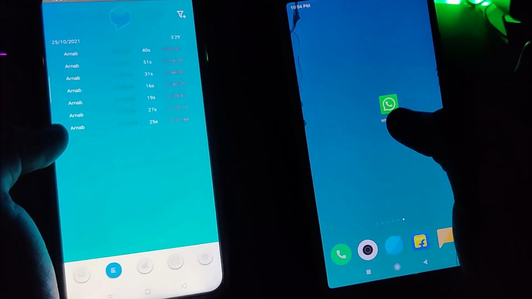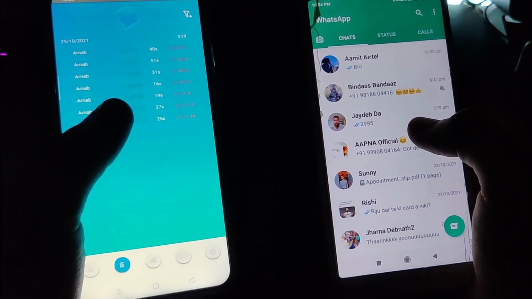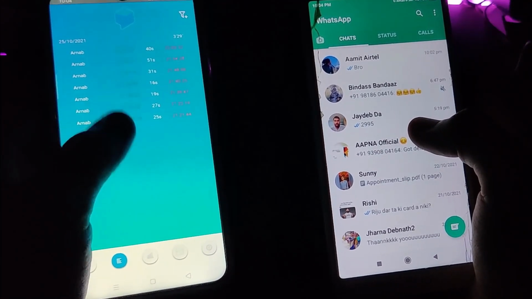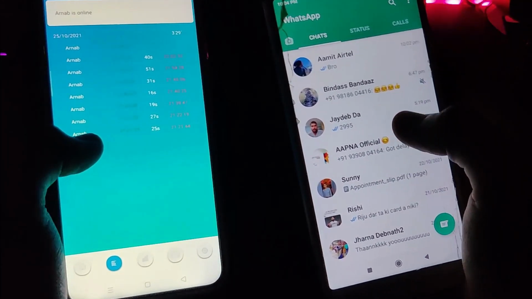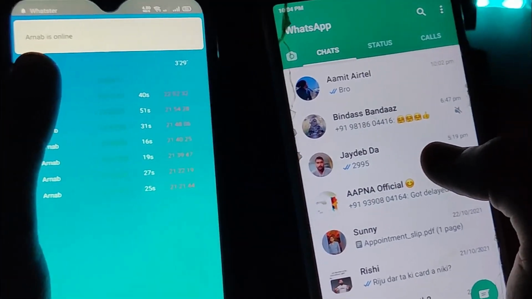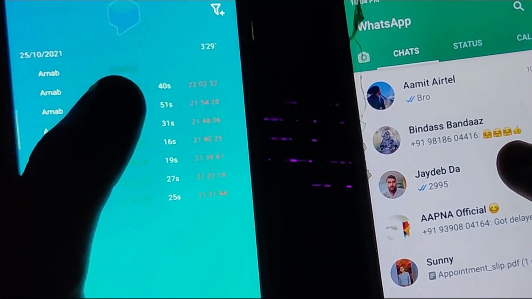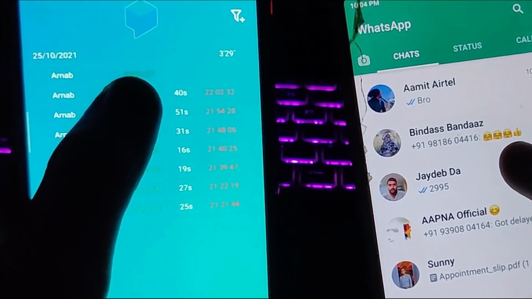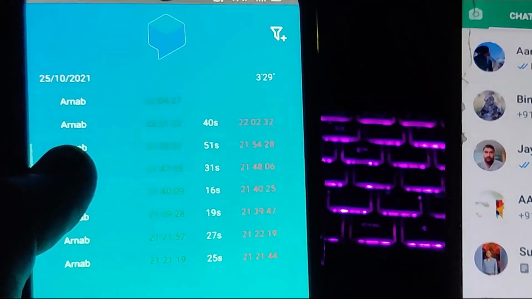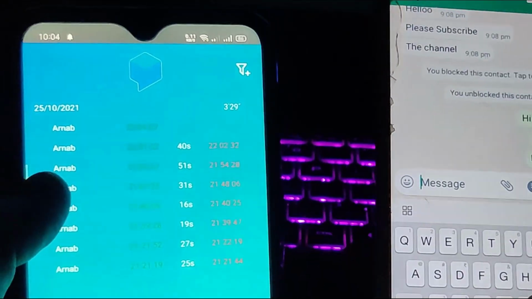You can see I am in my WhatsApp account. I have opened it. Now to check the latest logs, you just need to refresh it, and here you will also receive a notification from this app like Arnab is online. You can see now I am online, and so you can see the timestamp.